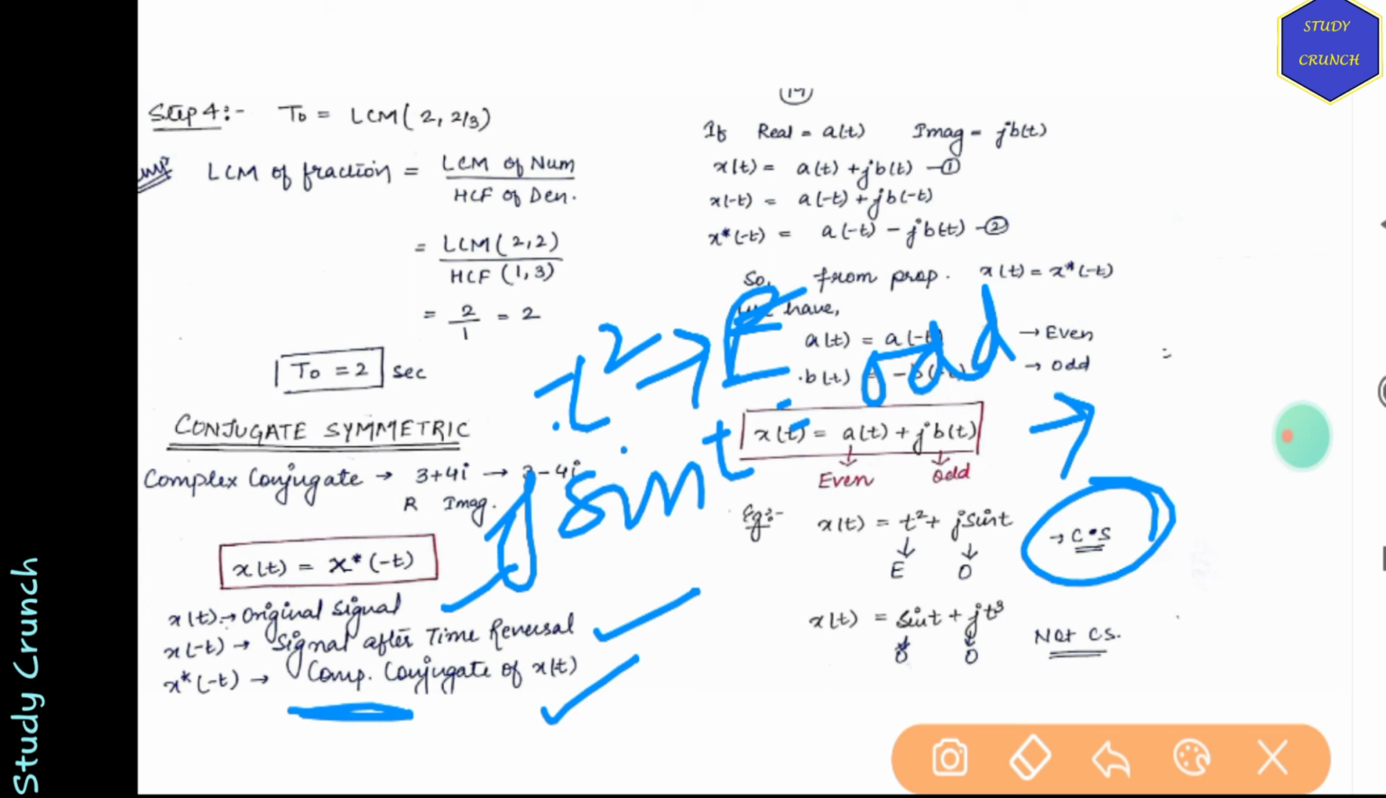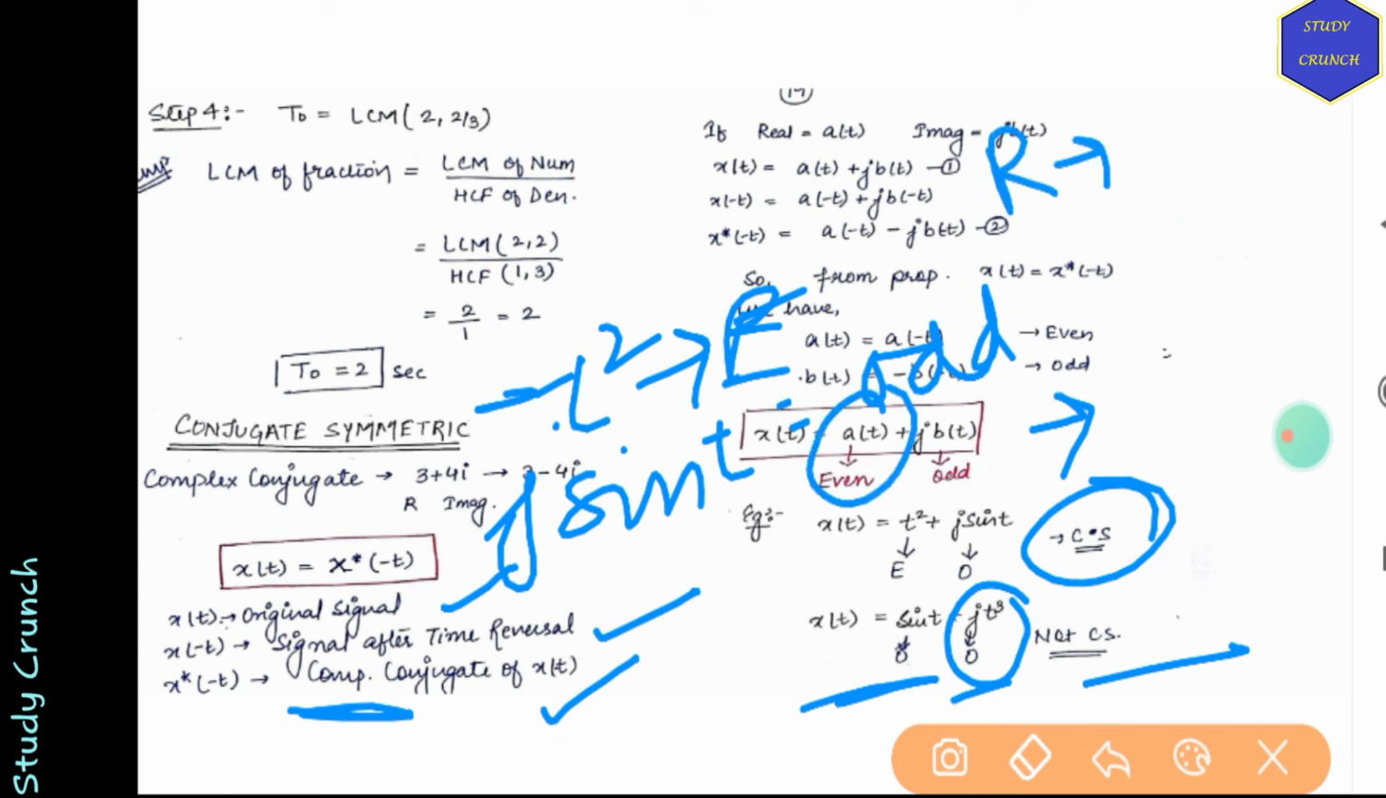Sin t plus j t cubed, we know that this is not conjugate symmetric. Why? Because sin t is odd, whereas j t cubed is also odd. But in conjugate symmetric, the first term, that is the real term, should be even and imaginary should be odd.